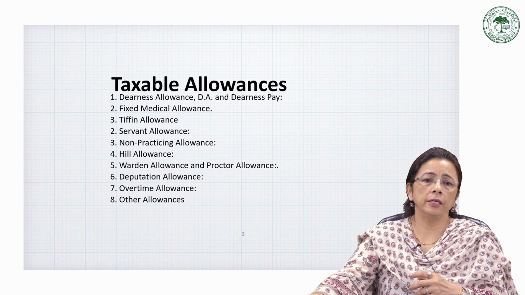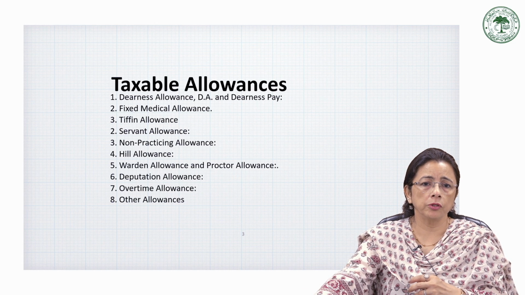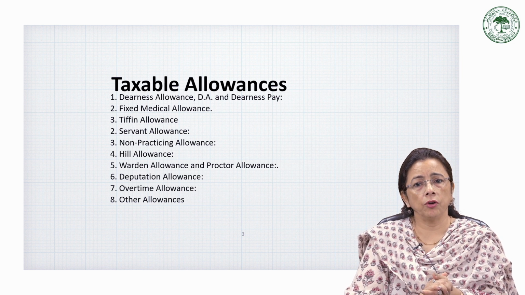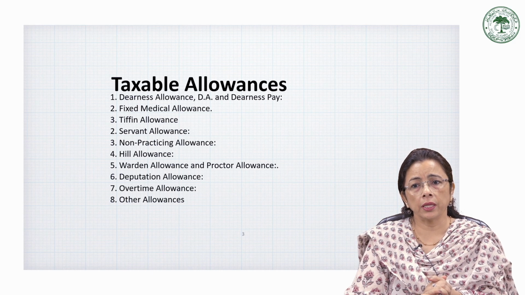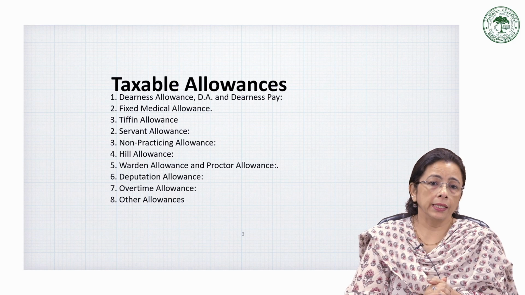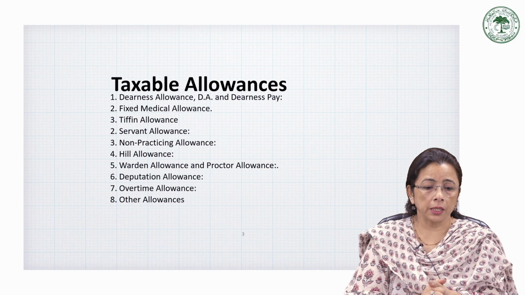We can understand it better with the help of an example. Suppose Mr. Arjun, a government employee, receives a basic salary of rupees 60,000 per month and a DA of rupees 12,000, that is 20% of the basic pay. Then this entire 12,000 will be taxable as salary income. So I hope this DA or dearness allowance is clear to all of you.